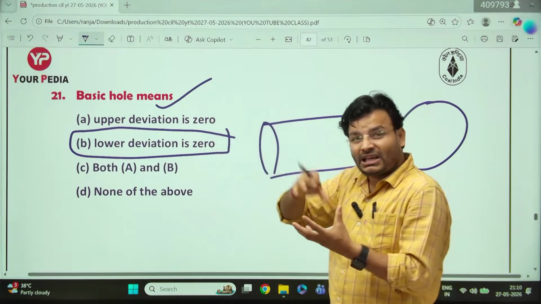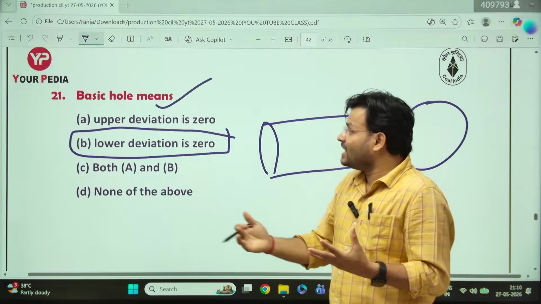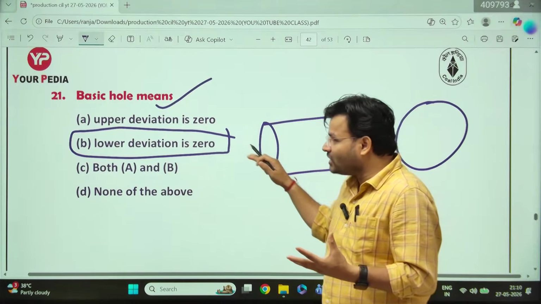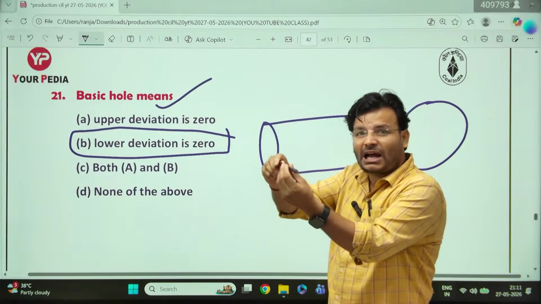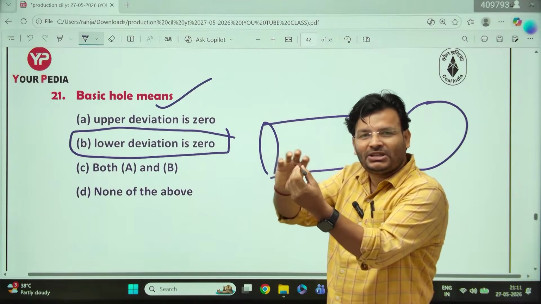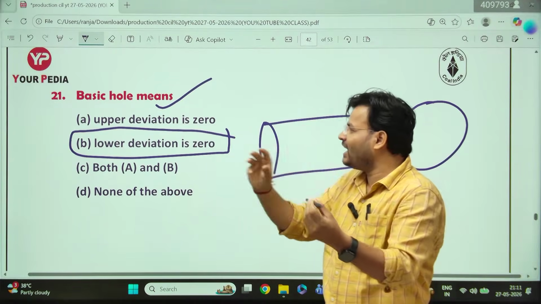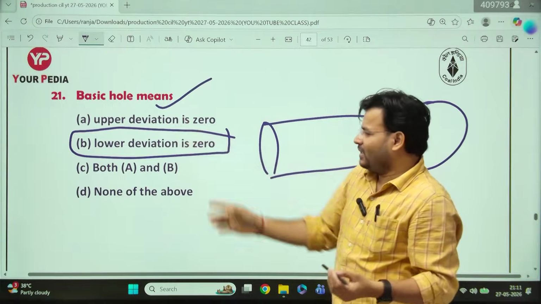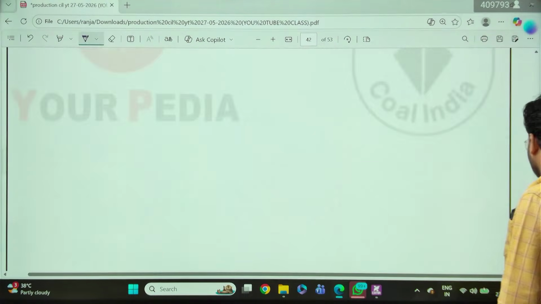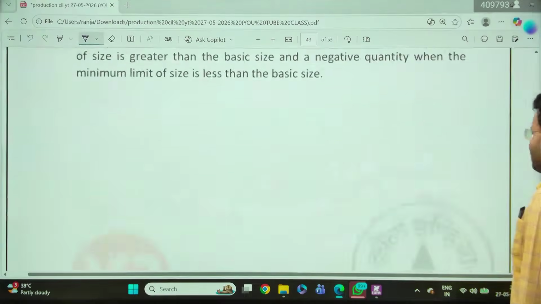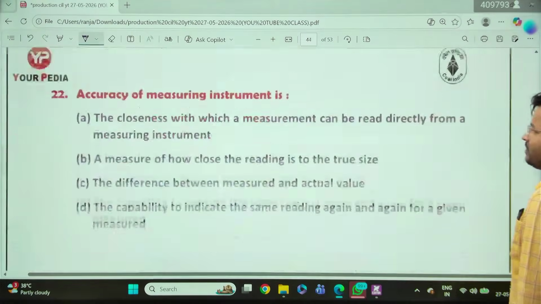Hole means inner, we are concerned with the inner dimension. That means lower deviation is 0. If you talk about shaft, in the shaft we are concerned with the outside, it is a shaft. You need the external dimension. So the way to remember is, upper will be 0. When you come to class, then we'll discuss much more about these things. But currently, you guys have given B for Mumbai, which is the right answer.